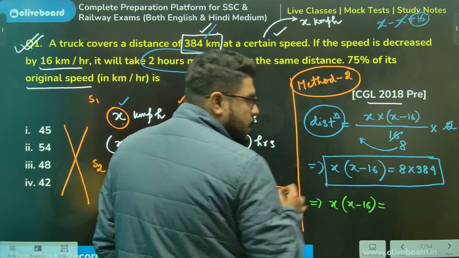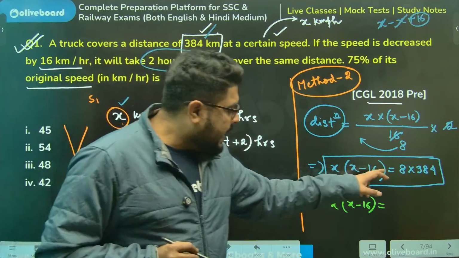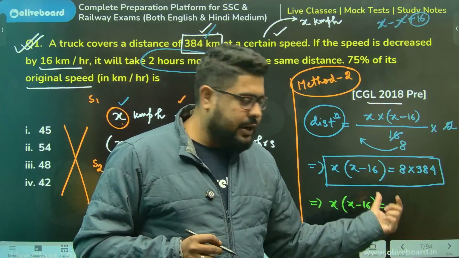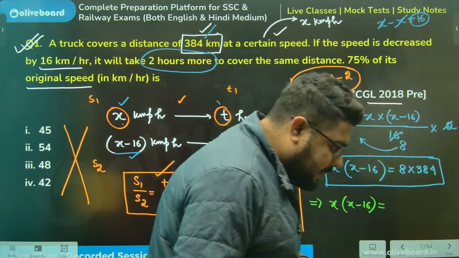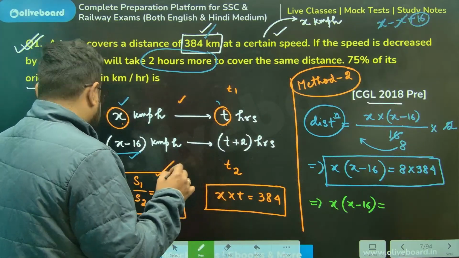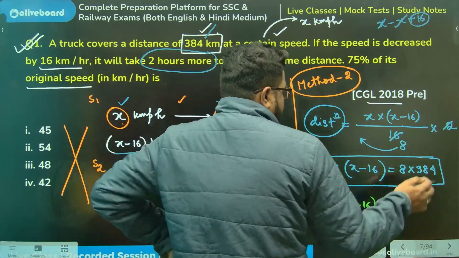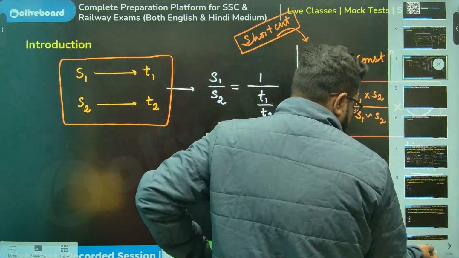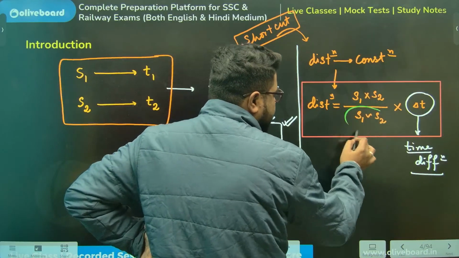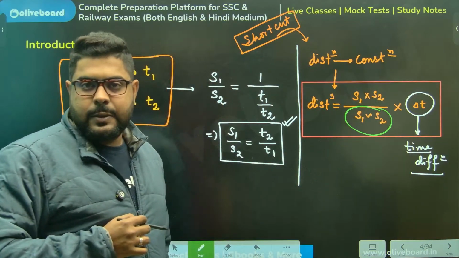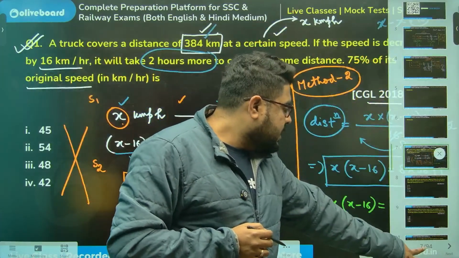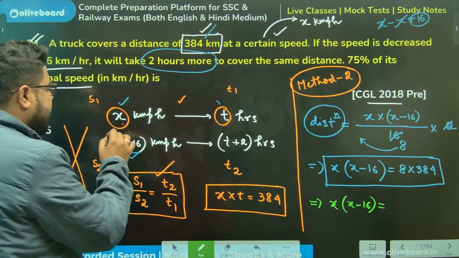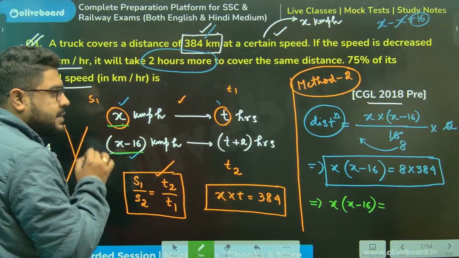Look, what you do, right hand side, instead of calculating it, sir, why only 16 on the denominator? Nagul, go into the formula. Look at the formula, S1 difference S2. Come back to the question. Here the speeds are what? One speed is x, another speed is x minus 16.